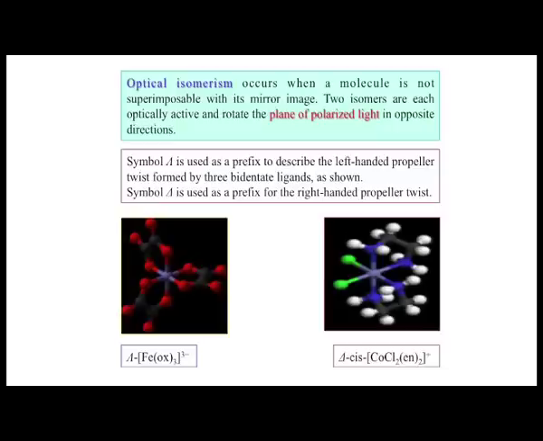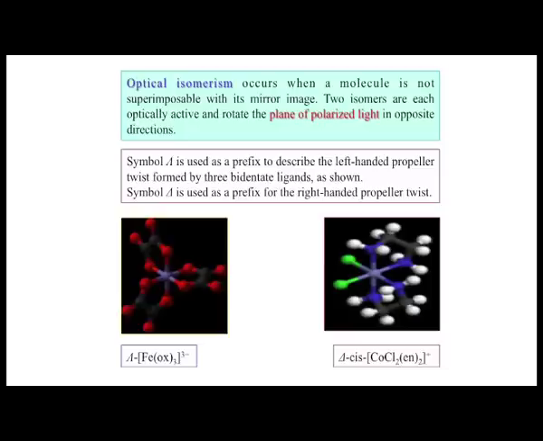This is again from the top to the bottom, from left to right, and the other is again from top to bottom, in the clockwise direction. So, definitely this particular one is the delta nomenclature. Not only the facial and meridional arrangement for unsymmetrical XY type bidentate ligands, this is also true for the cis variety. Only the cis variety of this compound can have a delta configuration, we can have the lambda configuration as well, and we can also write the trans geometry.